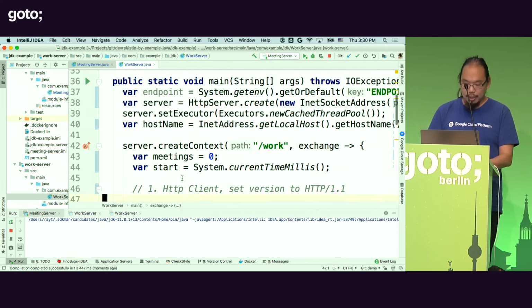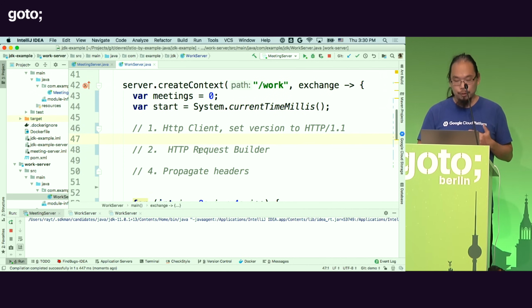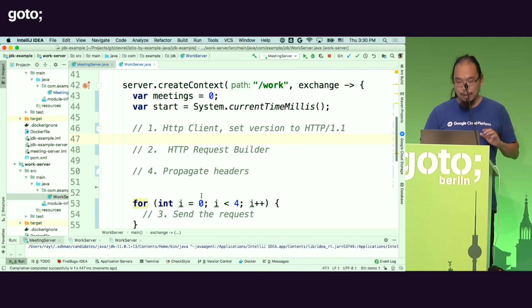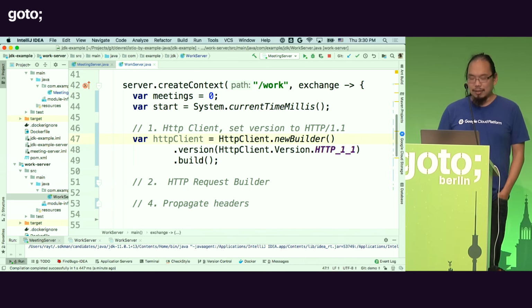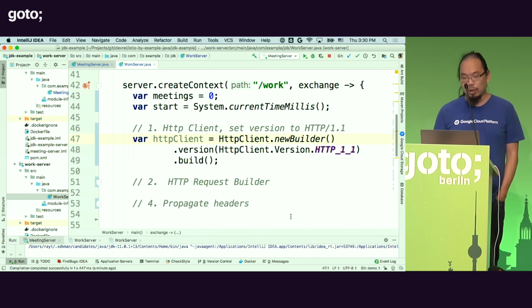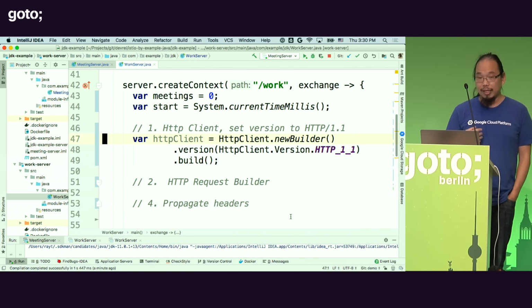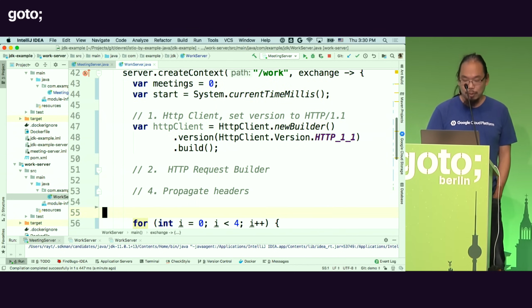And then we just need to go ahead and do this on the work side, which I'm going to make a couple of codes. Now, because of the time, I'm going to cheat a little bit. I'm going to just make code appear magically. All right, so number one, we need to create an HTTP client. And this client has to be an HTTP 1.1 client. If you try to make a call in the service mesh with HTTP 1.0, it's probably not going to work. So make sure it's HTTP 1.1.